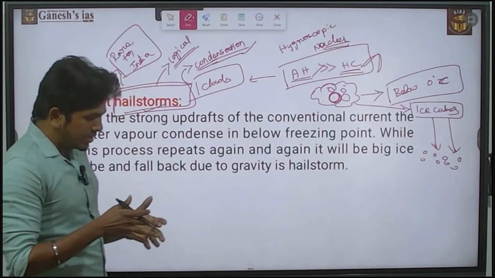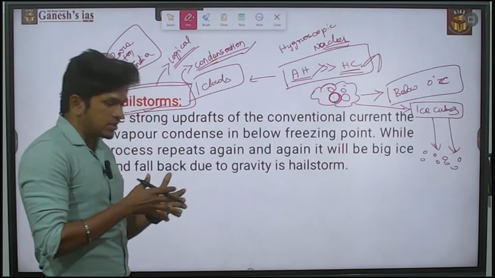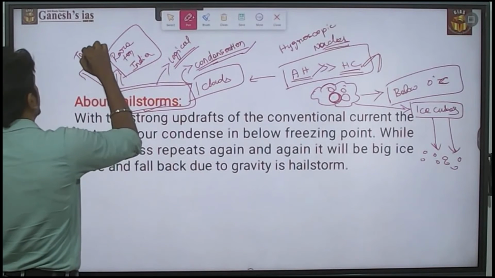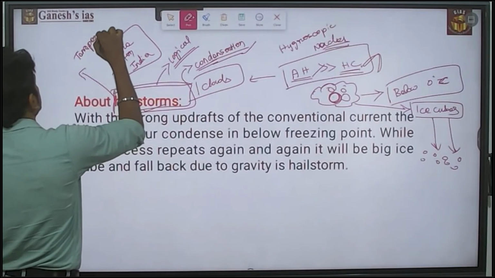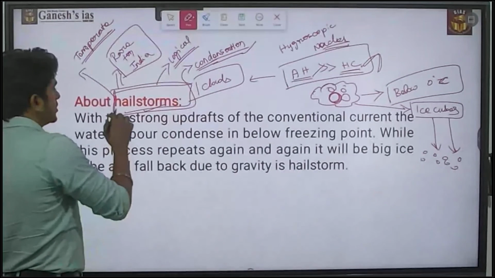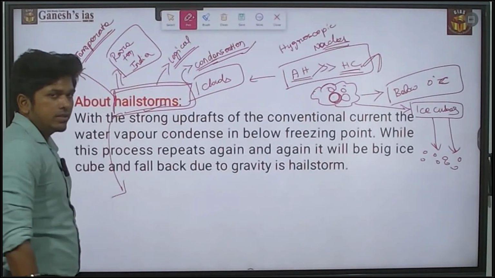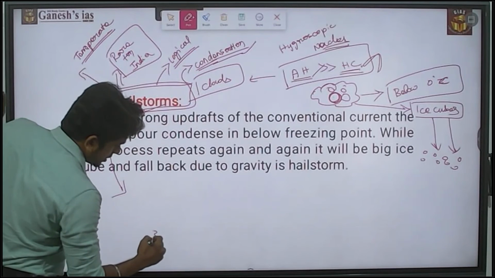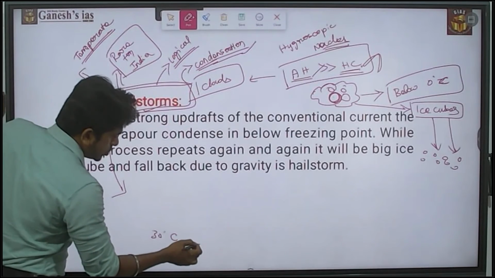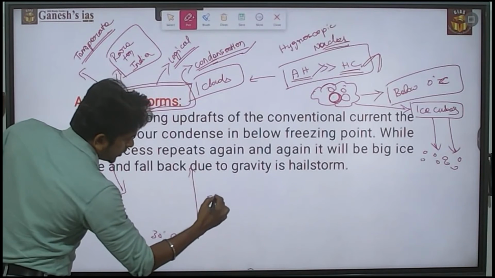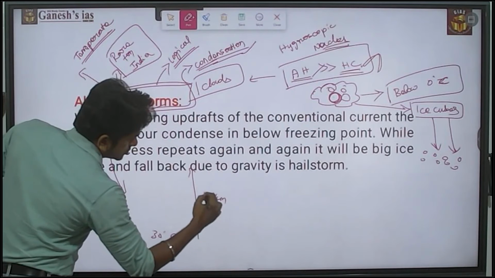Because the hailstorm issue is mostly dominant in the area of the temperate region. When it comes to a tropical area like India, hails are very rare. The reason is that here the average temperature is around 30 degrees Celsius. To achieve the freezing point, it needs to travel around 5 kilometers in the troposphere.